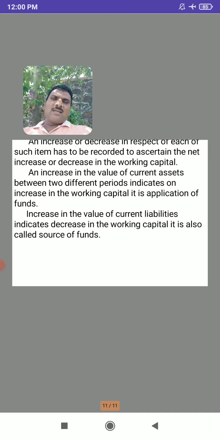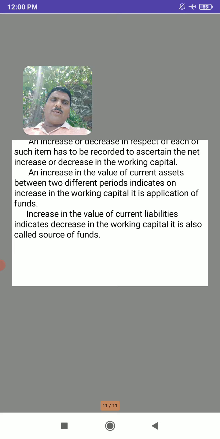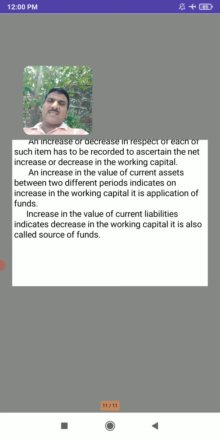In the next classes we will see how the fund flow statement is prepared, how the increase or decrease is studied, and how the funds from operations is prepared. We'll see all these other things in the next class.